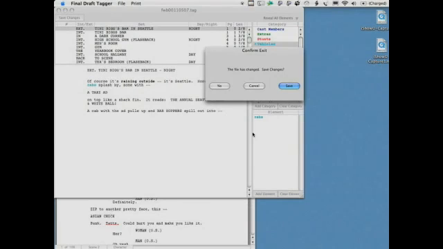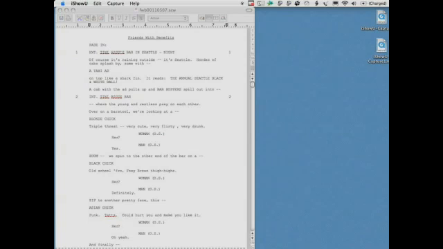We just broke down our script using Final Draft Tagger, and by tagging we simply mean breaking down the elements of a script like you would do with markers. We're going to do the same thing now in Movie Magic Screenwriter. Let me show you. Let me quit out of Final Draft Tagger and show you how tagging is done in Movie Magic Screenwriter. And so here we are.